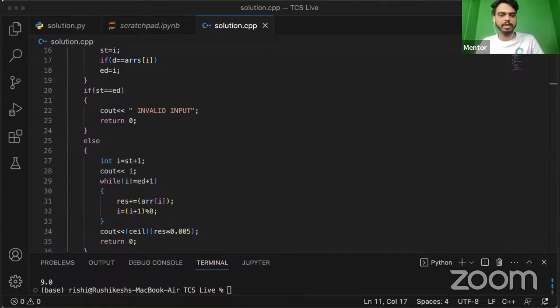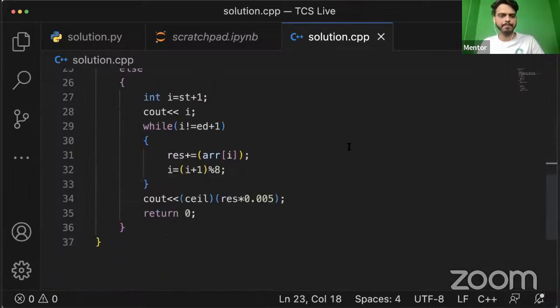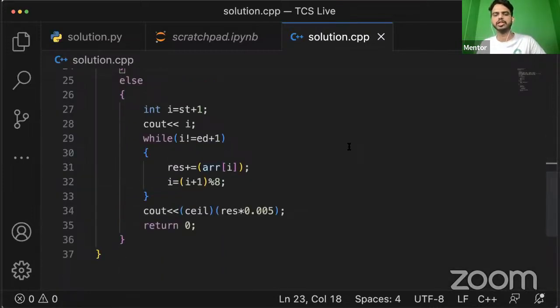let me make it a little bit clearer as well. So this is how we can see. Whenever the source and destination are the same, we are going to give an output of invalid. If the source and destination are not the same, then we have to compute and multiply with respect to the rate, which is 5 rupees per 1,000 meters. So we have to multiply that with the total distance covered by the bus. This is how you can do that.